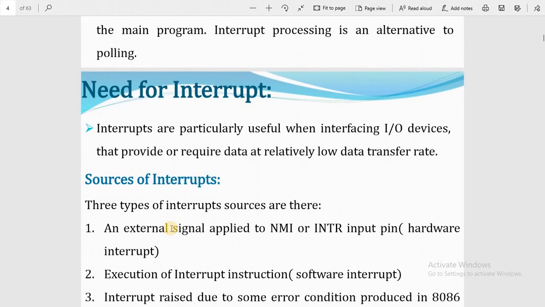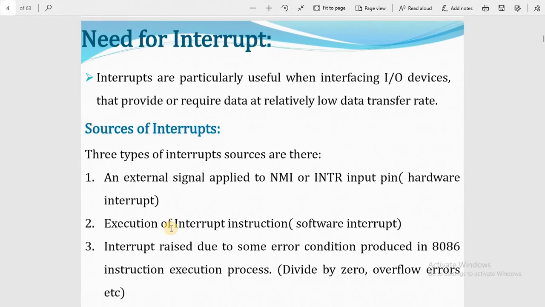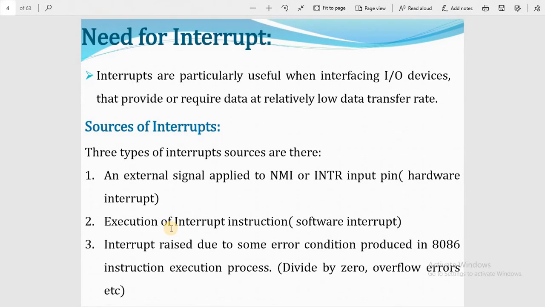Why is an interrupt necessary for the normal execution of a program? Interrupts are particularly useful when interfacing IO devices that provide or require data at a relatively low data transfer rate. As compared to the internal architecture of the computer, external devices have low speed, so they need time to handle things with a delay.